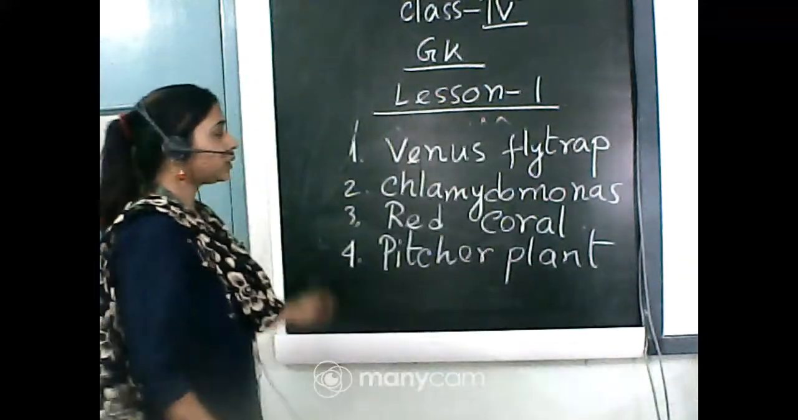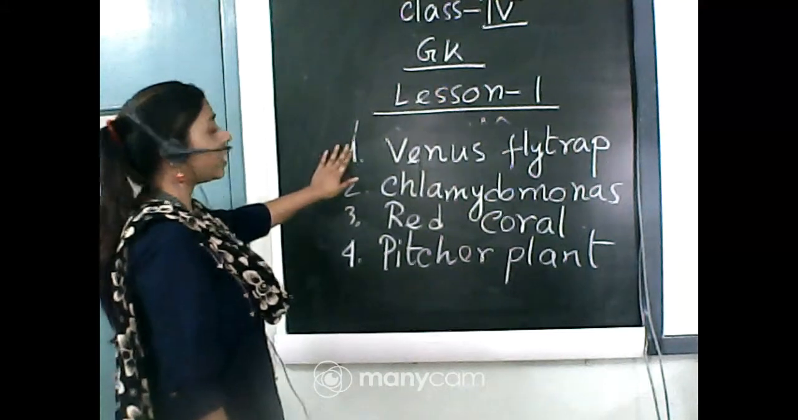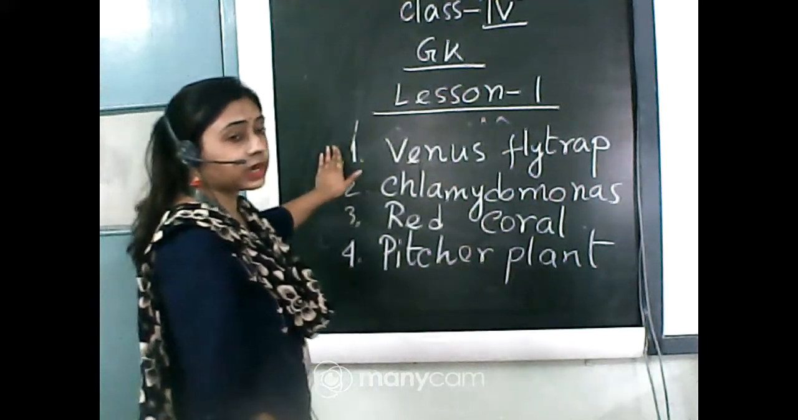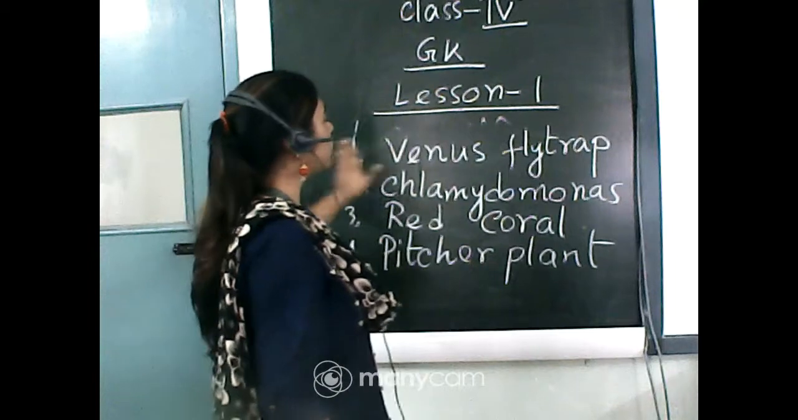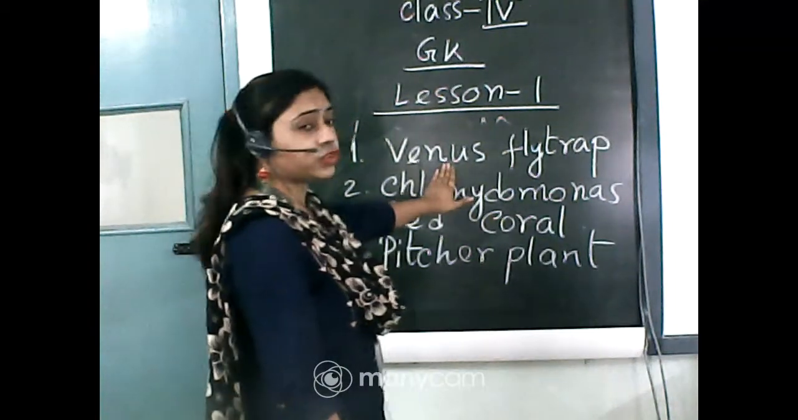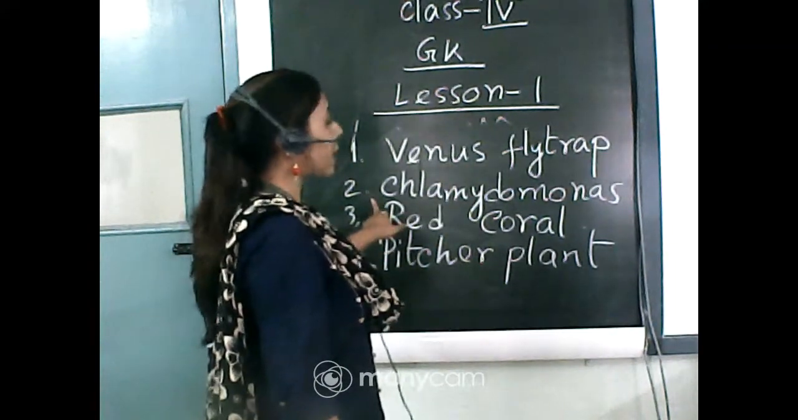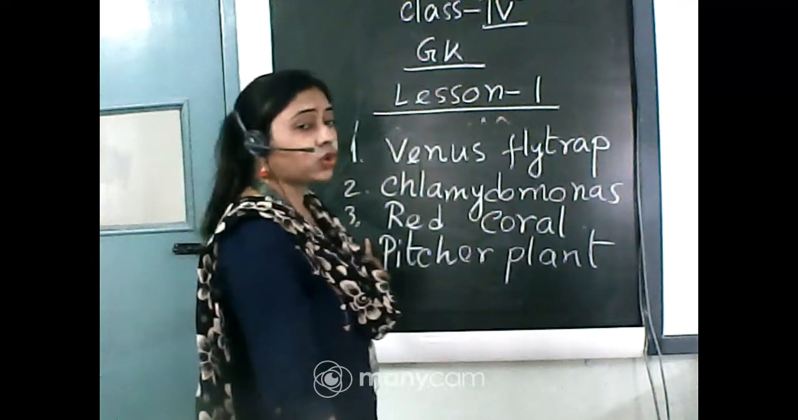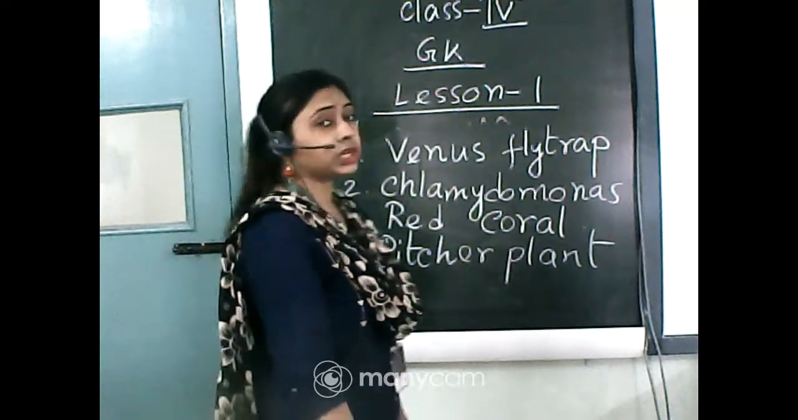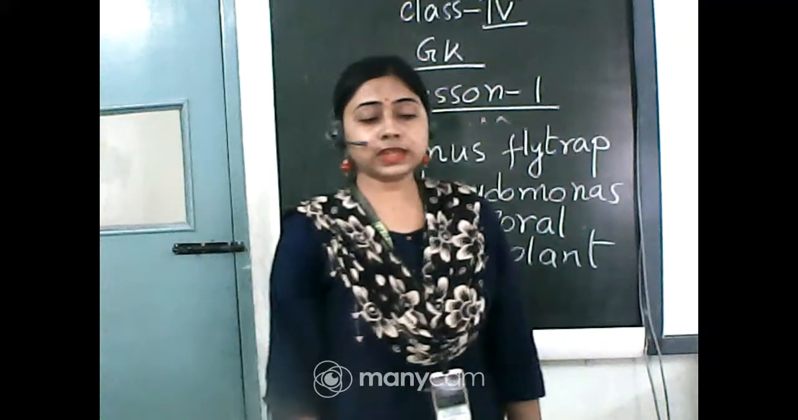So we have learnt chapter number 1, lesson number 1. Number 1, an insectivorous plant, is Venus flytrap. Number 2, Chlamydomonas. Number 3, red coral. And number 4 is pitcher plant. So that is today's class.